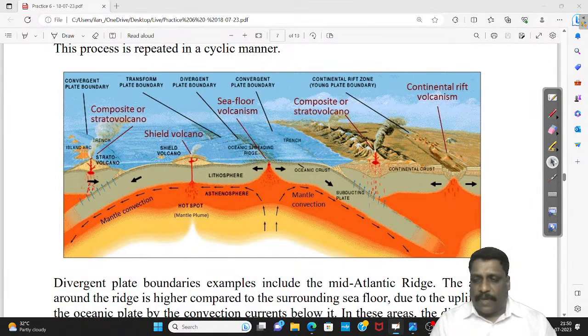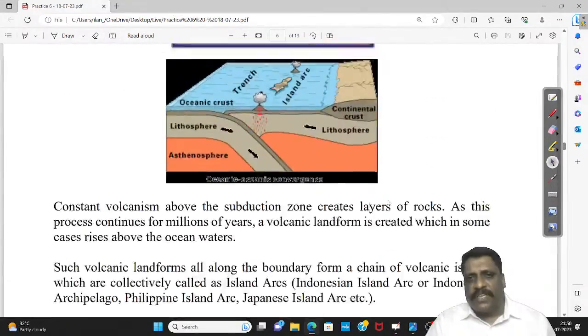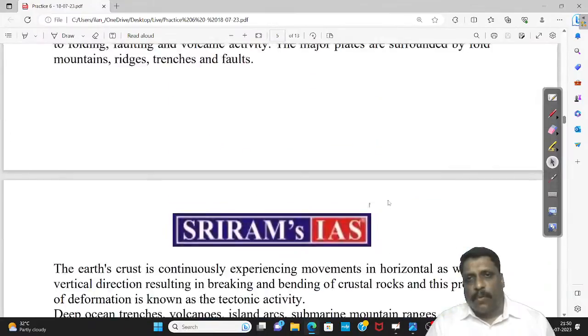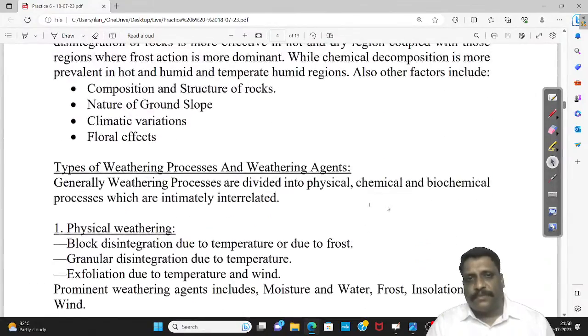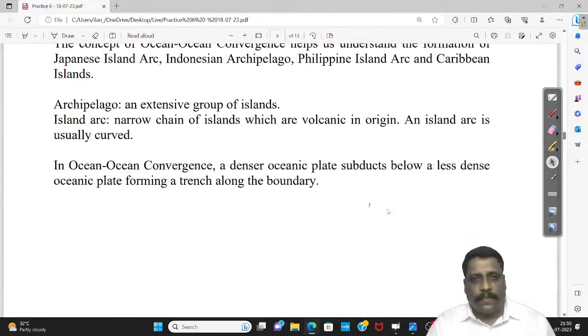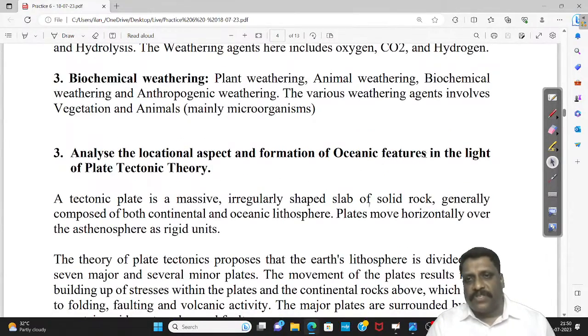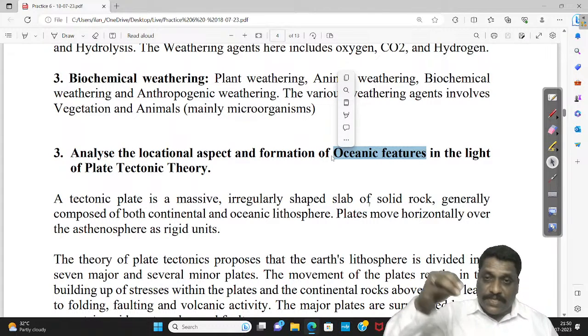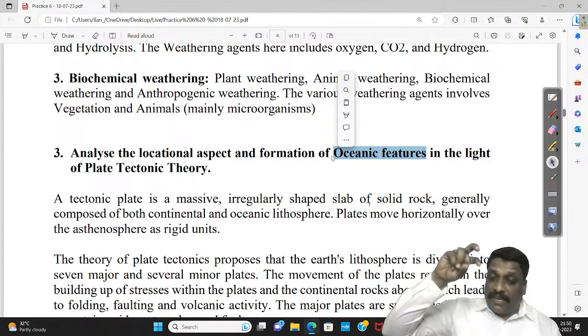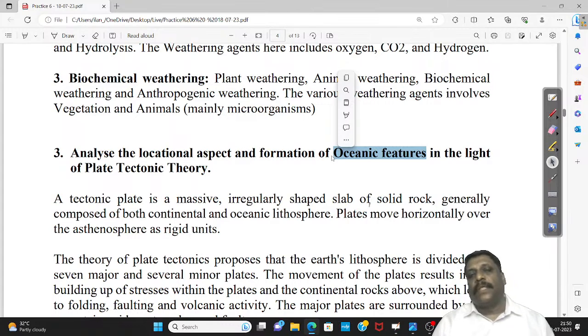One more thing, if I talk about oceanic features, somewhere I have to say, if it is a subduction zone, because I'm analyzing in the light of plate tectonic theory.